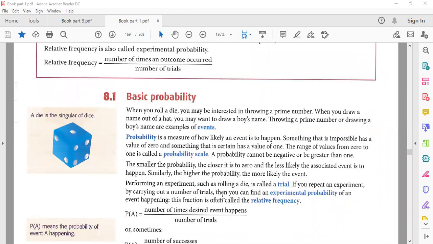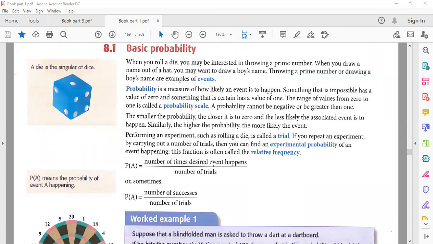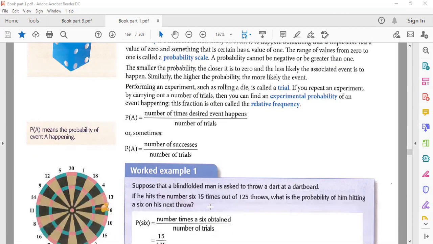We will discuss this when we talk about surveys and experiments. Whenever a person does it themselves, that is called an experiment. If one person watches another person doing it, we can say it is an observation. Look here, it also mentions the experimental probability of an event happening. This fraction is often called relative frequency. When you do it yourself, that is called relative frequency: the number of times the desired event happens over the number of trials.